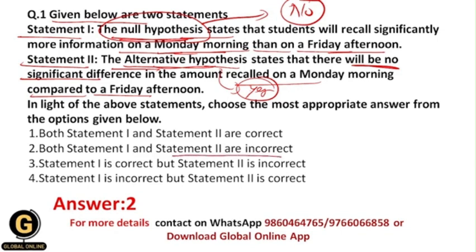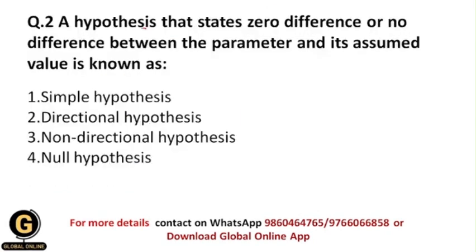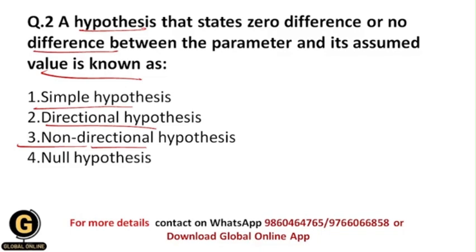Because both of these statements are incorrect. Okay. Now next is a hypothesis that states zero difference or no difference between the parameter and its assumed value is known as. So whenever a hypothesis states that there is no difference or zero difference between the parameter and its assumed value, then what type of hypothesis is it?